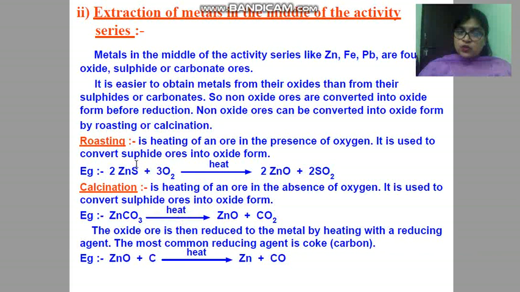Now see children, for this non-oxide form, by the process of heating, in the first step it is done in presence of oxygen, and in the second step it is done in absence of oxygen.